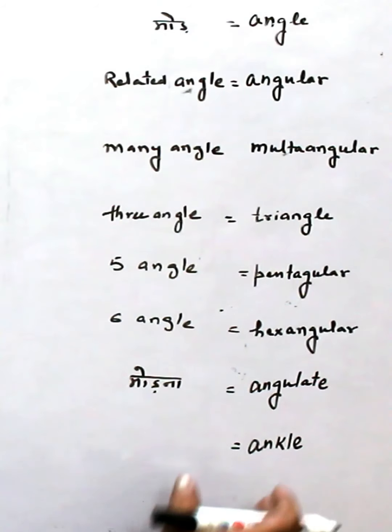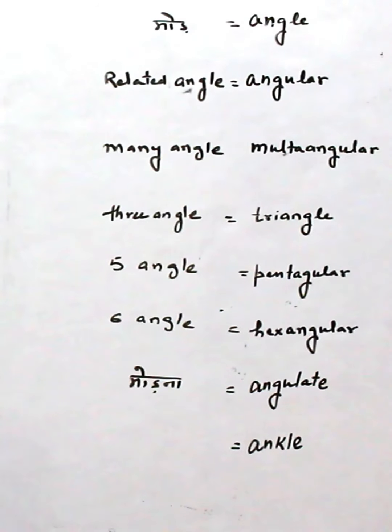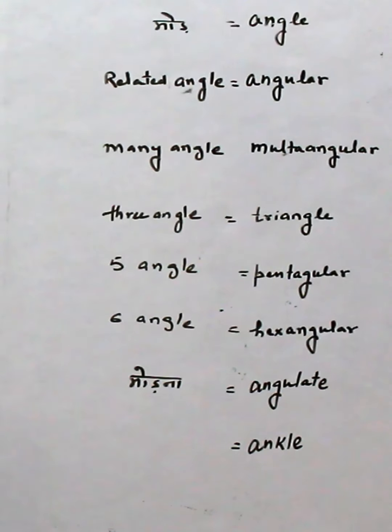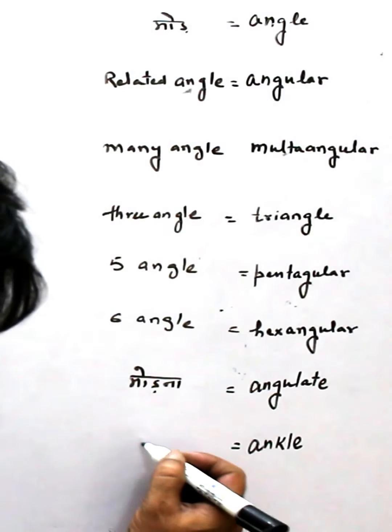Now ankle. Ankle is, actually we know ankle is the feet of the part where two bones are attached or meet. That means it is the lower part of the feet.